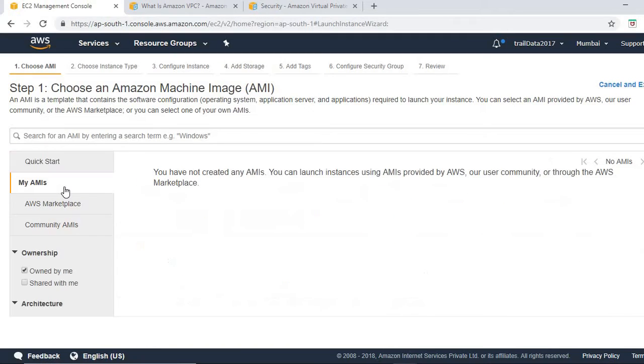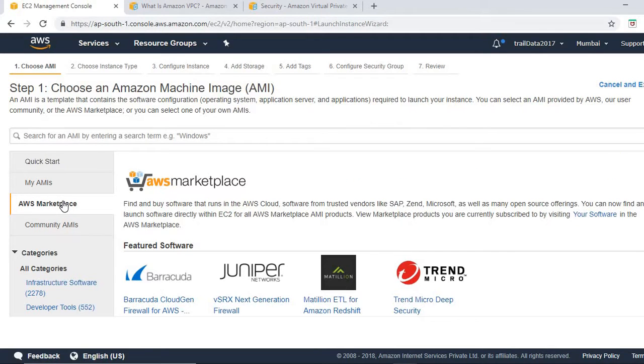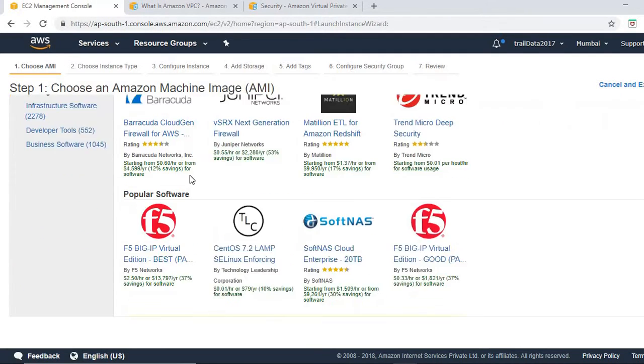Then I can create my own custom AMIs. Although I've not created any, definitely I can create them. Then I have AWS Marketplace also, which is an additional set of application software we get along with the operating system, and there are a lot of options to choose from.